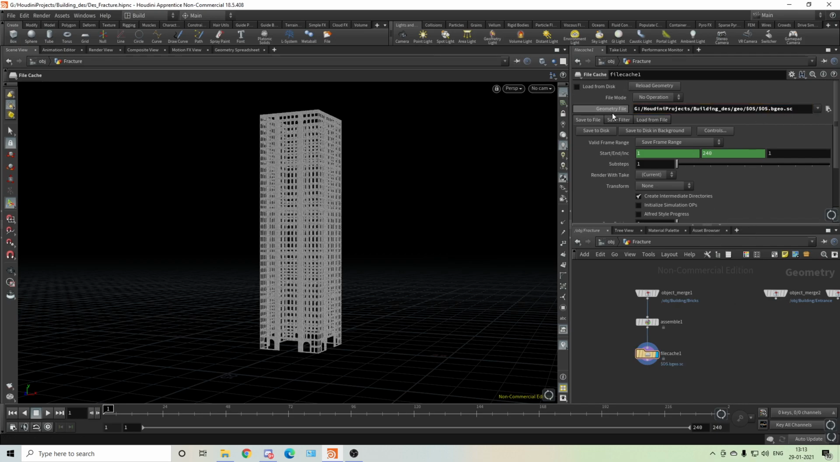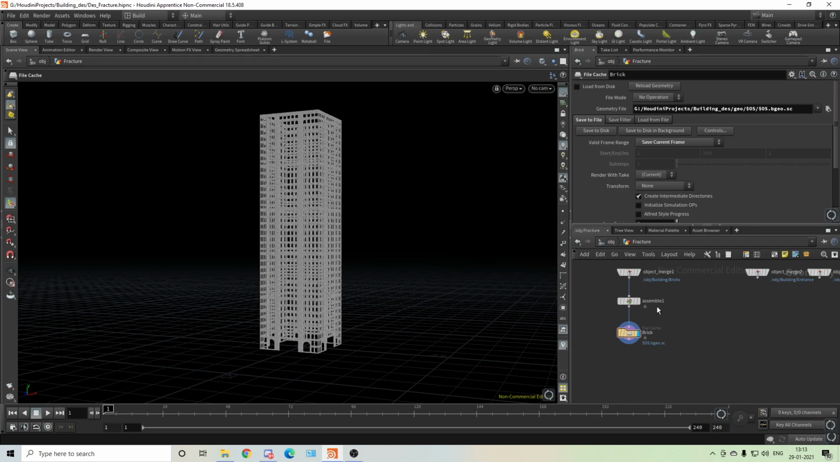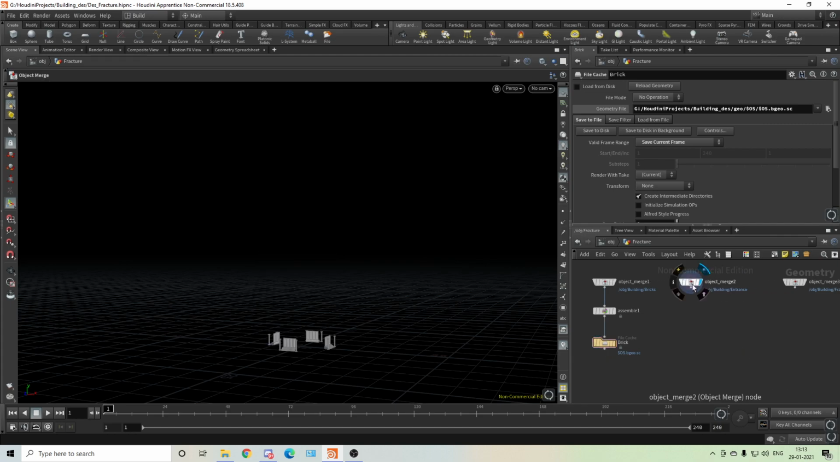Okay, so now if you middle click, you can see file cache, file cache. So we'll change it to brick. Every time you do this, we don't have to do it for every frame, we do it for the current frame. So now if I copy here and put anything, it will automatically give you brick.bgo.sc. So this is what we want. Okay, so this is one leaf. We got the brick. And now we do have entrance.